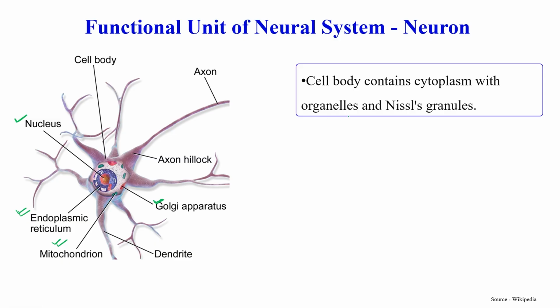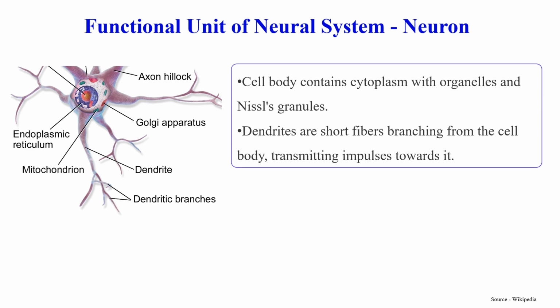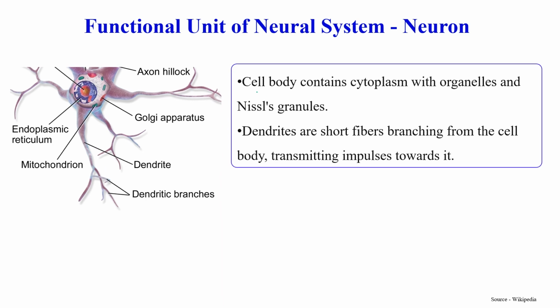This cell body also has cytoplasm, and in this cytoplasm, as you can see over here, there are certain bluish grayish dots, and these dots are known as Nissl's granules. So the cell body contains cytoplasm with all the organelles and Nissl's granules.